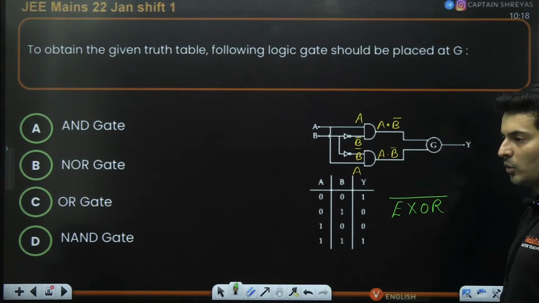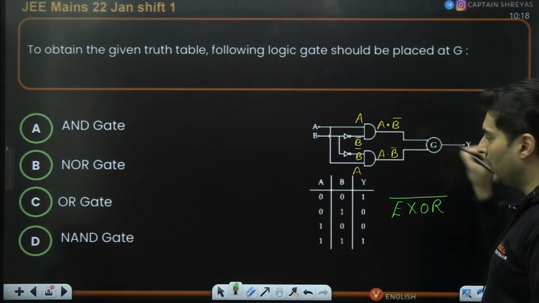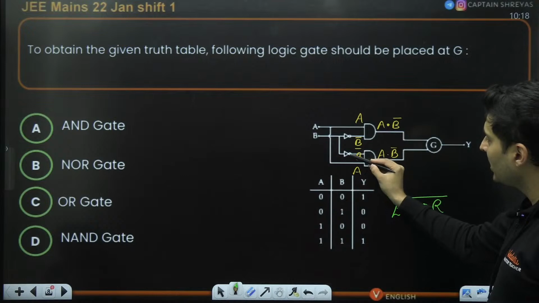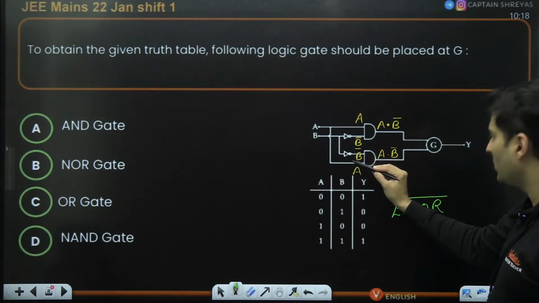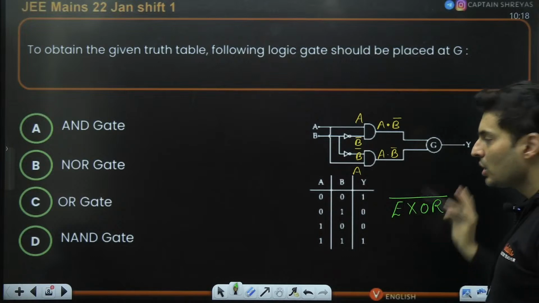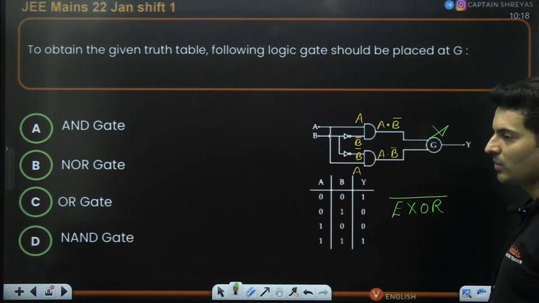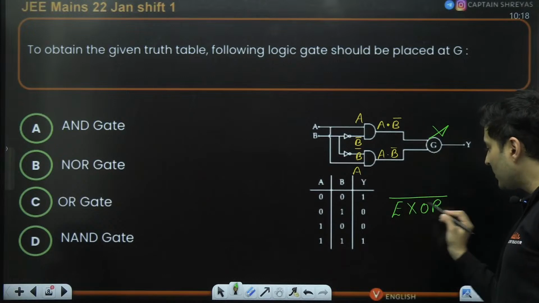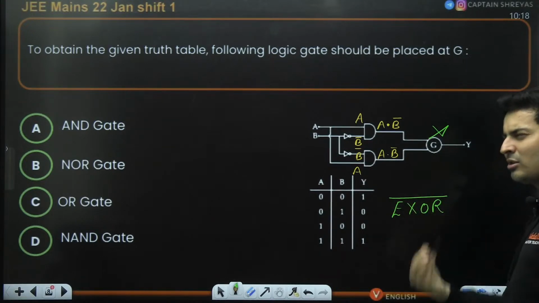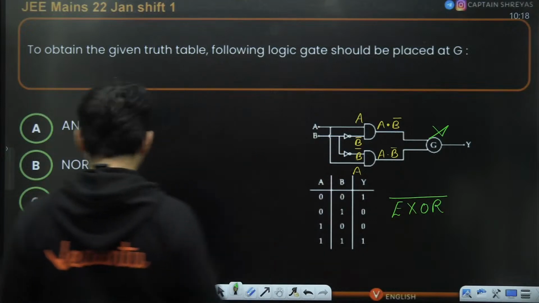Now, no matter what you put over here, you will not get it. Actually speaking, this should not have been here. This should have been here. Plus, nothing as such will match over here. So even if you try, you are not going to get any gate which you can place over here. So this is exclusive OR's NOT, which is also sometimes called the XNOR gate. So none of them will match.